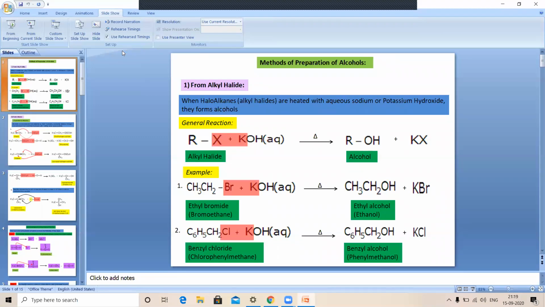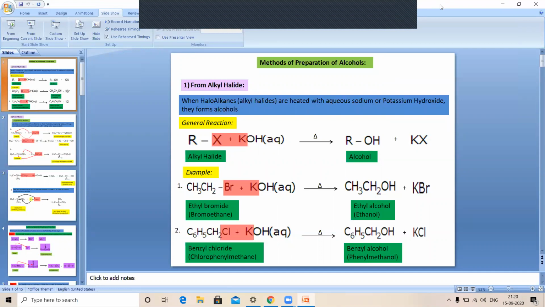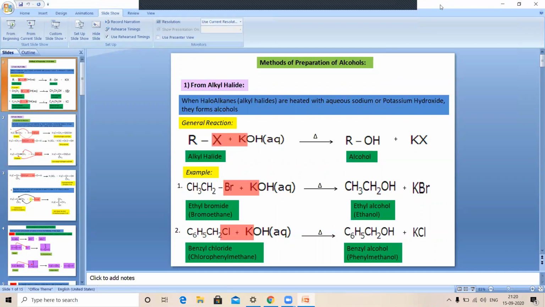Alcohols are prepared by different methods. The first important method is from alkyl halides. When alkyl halides are heated with dilute aqueous alkali, it gives the corresponding alcohols. So when alkyl halides are heated with an aqueous solution of sodium hydroxide or potassium hydroxide, we get the corresponding alcohols.